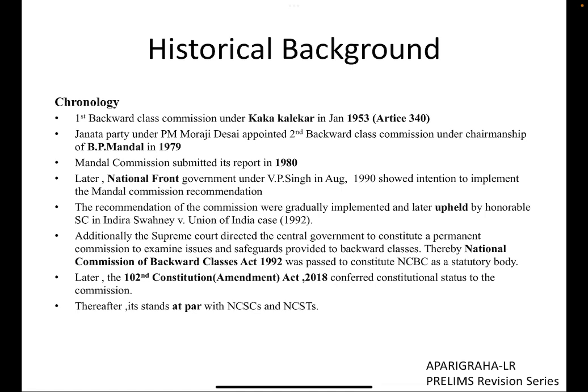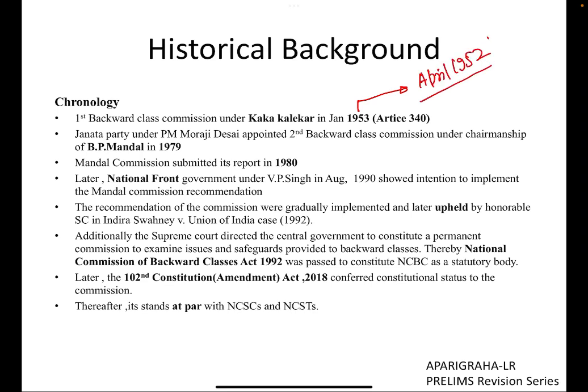Fine. So this is the historical background under which the NCBC evolved. Under Article 340 of the Constitution of India, the first Backward Classes Commission was appointed under Kaka Kelkar in the year 1953. We must remember the first Lok Sabha election results were declared in April 1952.